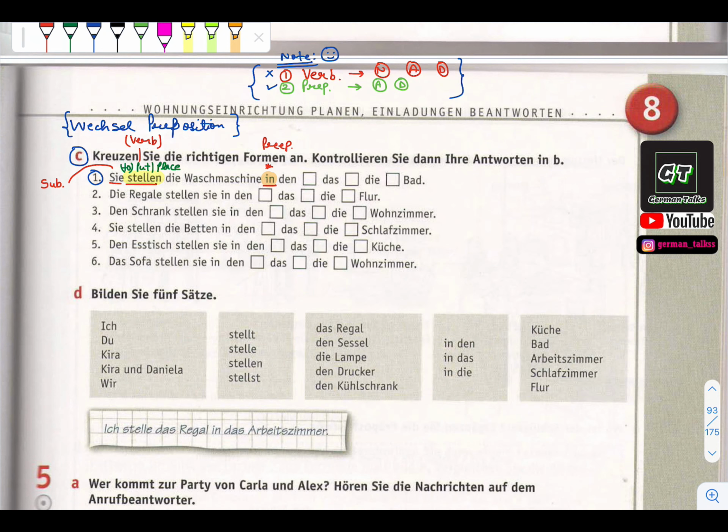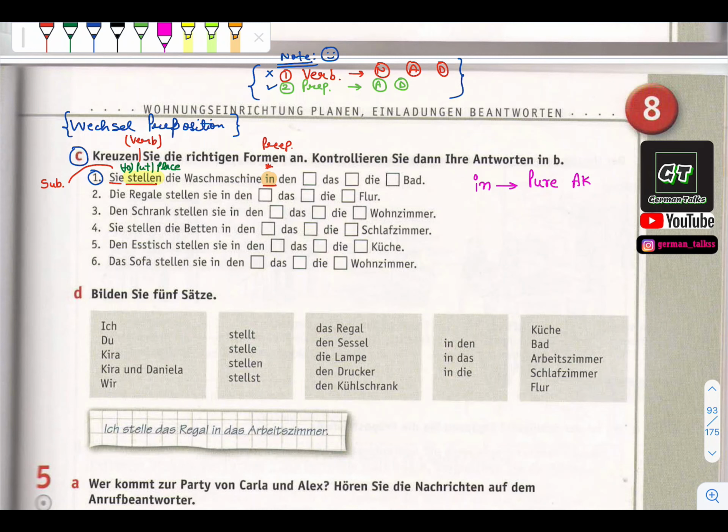Again, we are talking about the preposition in. I told you that time also that you need to make a separate table and notes for these prepositions, so that whenever you do this activity, it is always with you. If you have made that note, you will see that in comes under Wechsel prepositions.